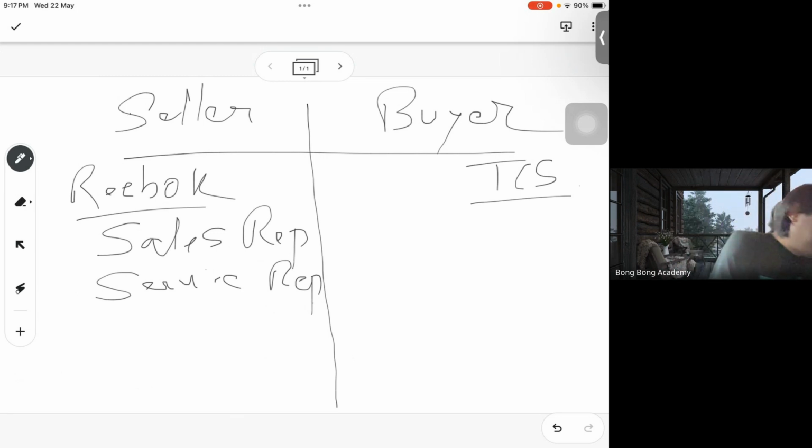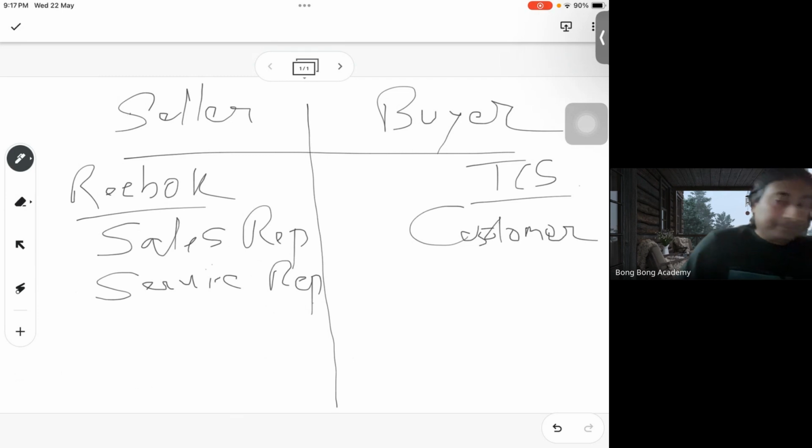Pardon my handwriting, it's quite bad. I will try to be better. So salespeople and service people are the two kinds of employees of Reebok who will be managing customers, isn't it? Any questions? So these are the people typically who will be using Salesforce, right? And who is the customer? The customer is TCS. The buyer is the customer.